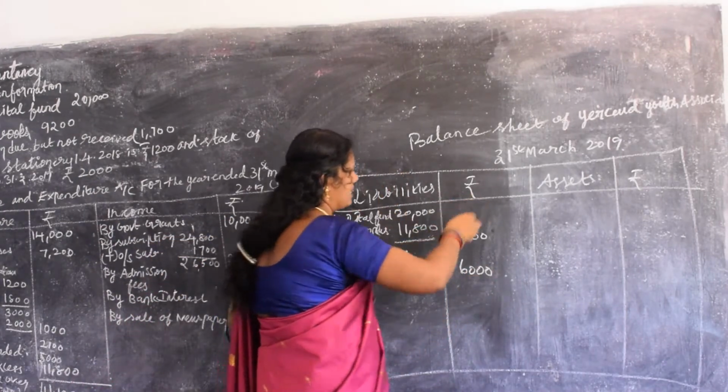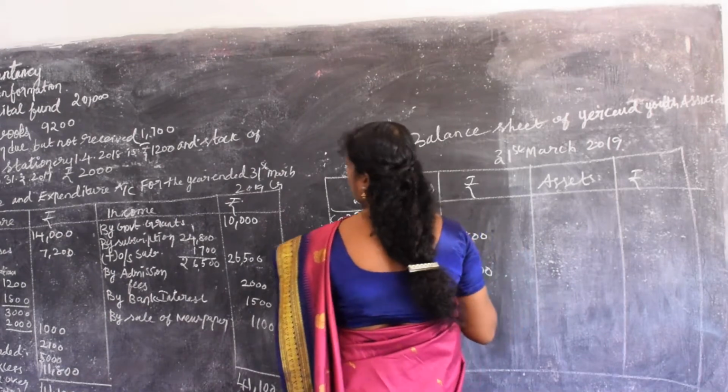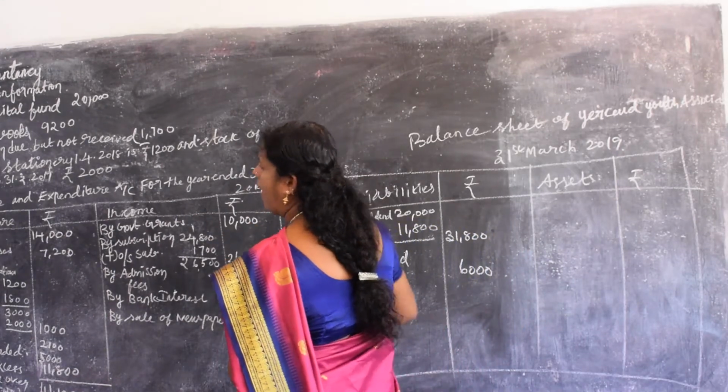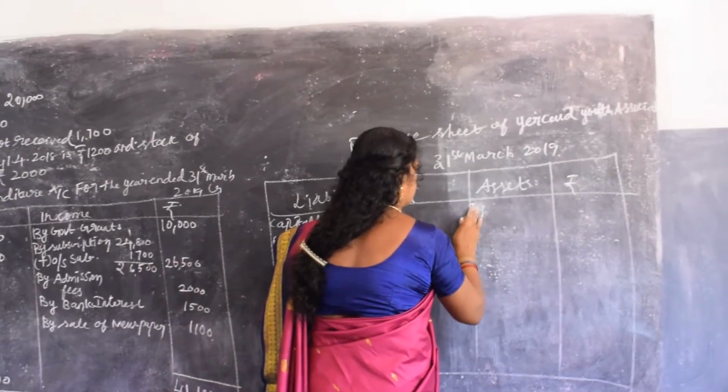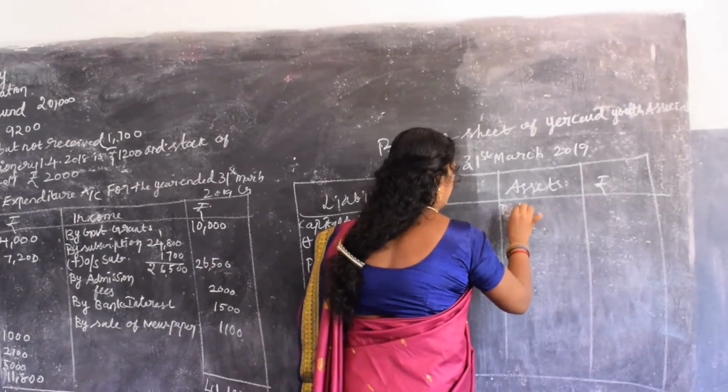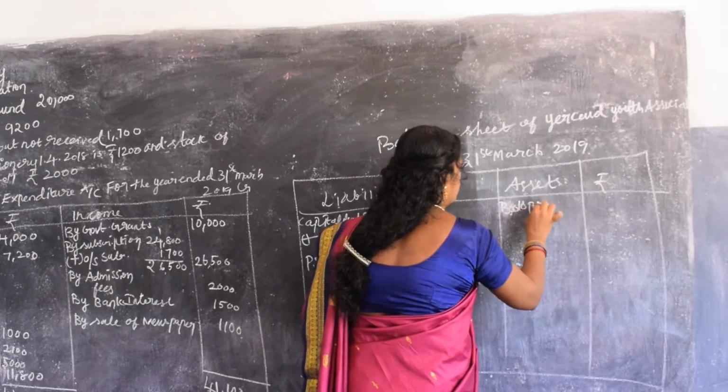Now we'll move on to the asset side. On the asset side, what should come? The first entry is books purchased. So write books purchased.